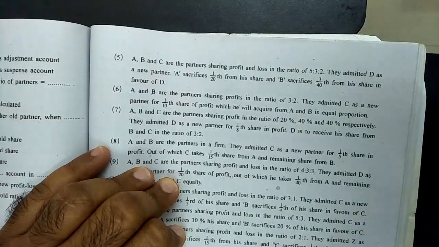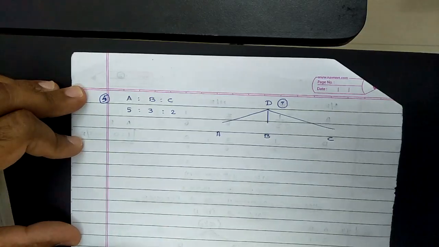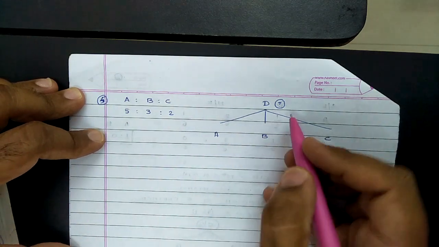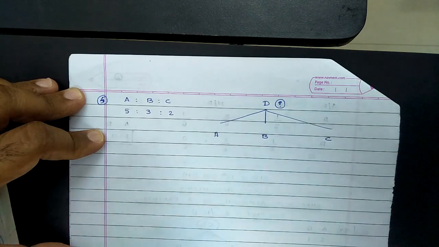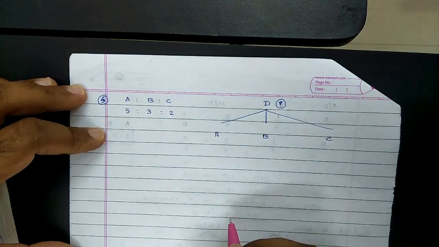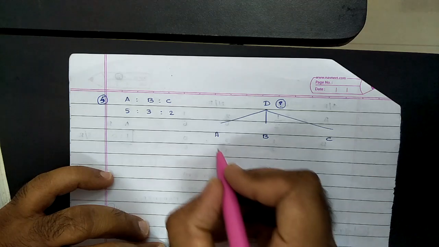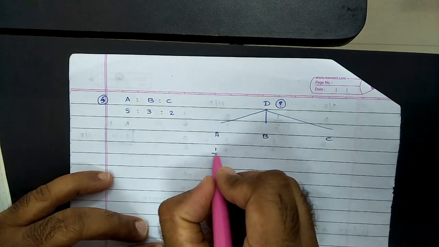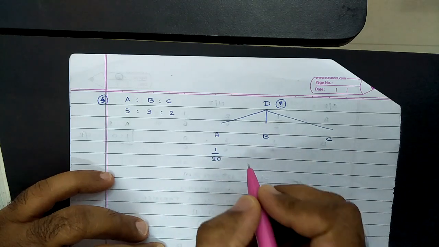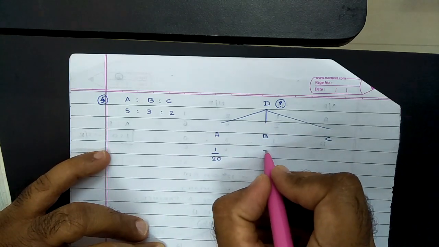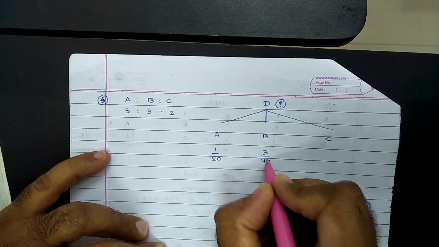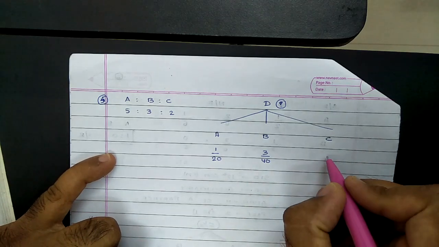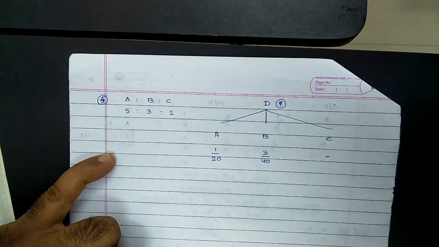So on this basis we are required to calculate the new ratio. To begin with, again A, B, C were partners in 5:3:2. They admitted D as a new partner, but D's new share is not provided in this question. However, an indirect clue is given. A sacrifices 1/20 from his share, which means whatever A's share was, out of it A provides 1/20 to D, whereas B sacrifices 3/40 from his share. Again, out of B's pocket he is providing 3/40 to D. And there is no clarification about C, so we will assume that he is contributing nothing.